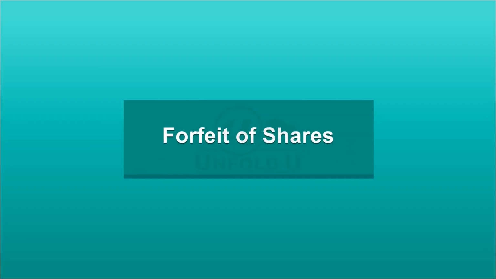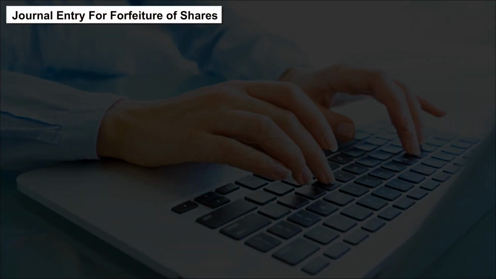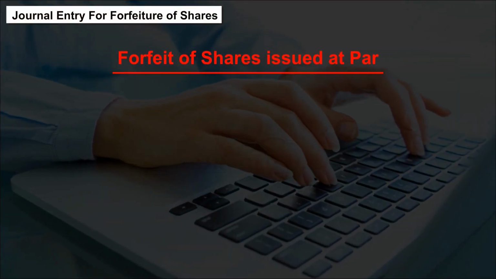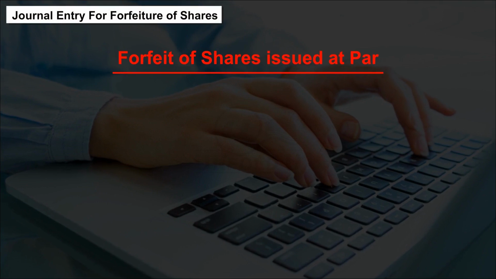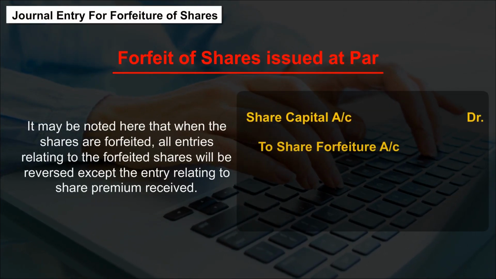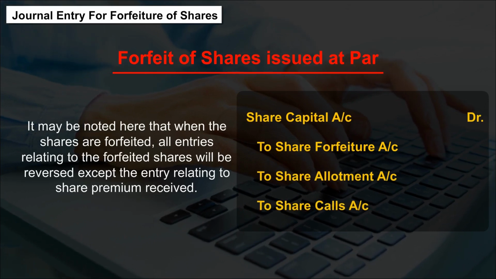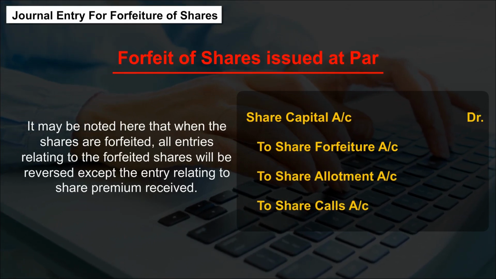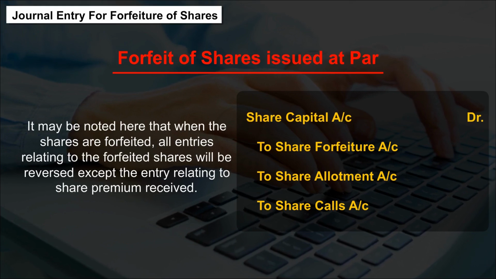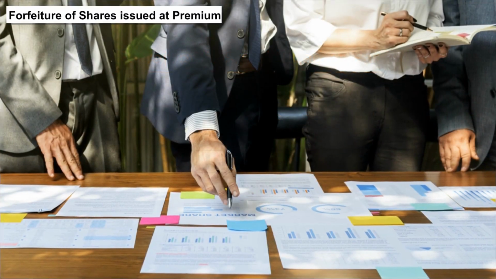Forfeiture of shares. Journal entry for forfeiture of shares. Forfeiture of shares issued at par. It may be noted here that when the shares are forfeited, all entries relating to the forfeited shares will be reversed except the entry relating to share premium received. Forfeiture of shares issued at premium.